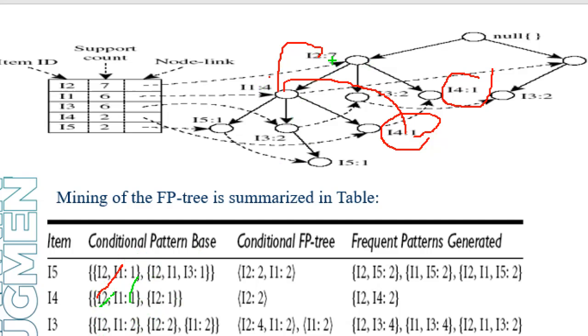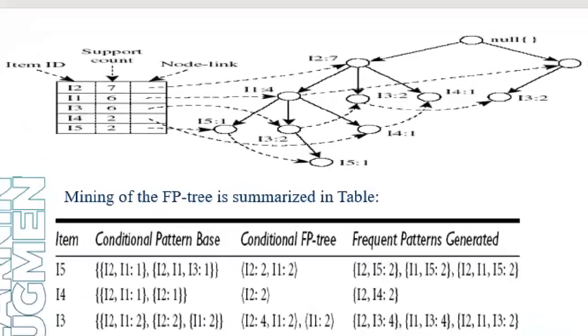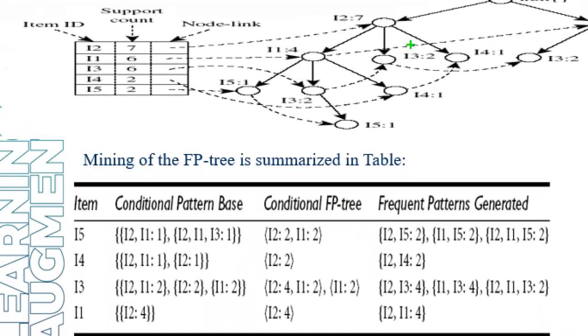As well as another path, I can reach I4 directly from I2. So I2, I4. The support count of I1 is given here.